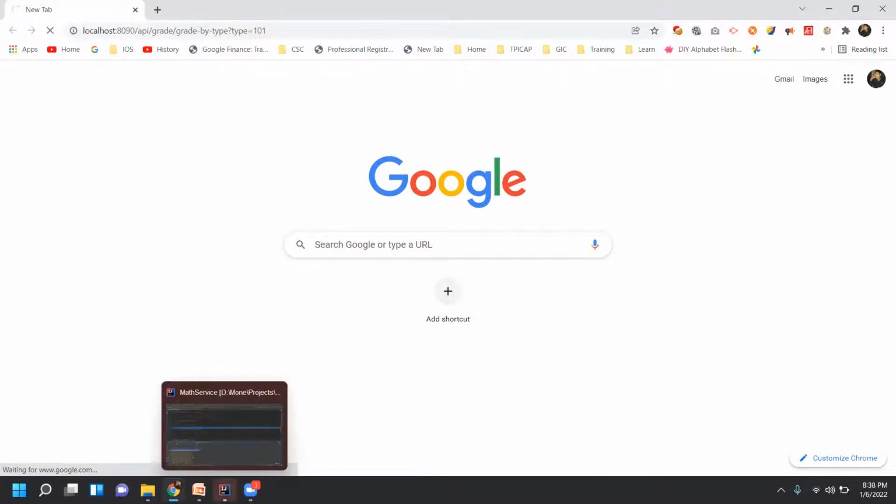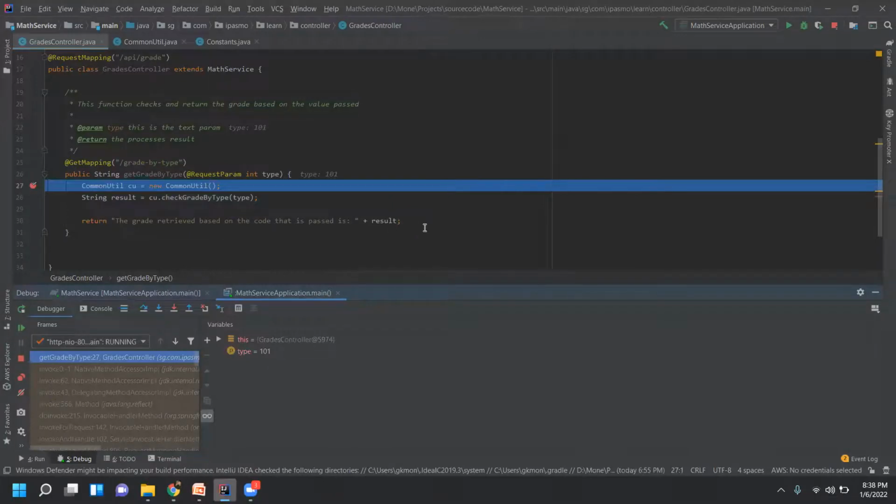Now you have to go to your program. It is waiting for you. You see the blue color highlighted line, right? It is waiting for you to process this line of code execution. So it is waiting at this place where the breakpoint is added. Now you can see the shortcuts here. These 4 shortcuts are there, right? You just remember this. Mostly we will use this one, step over.